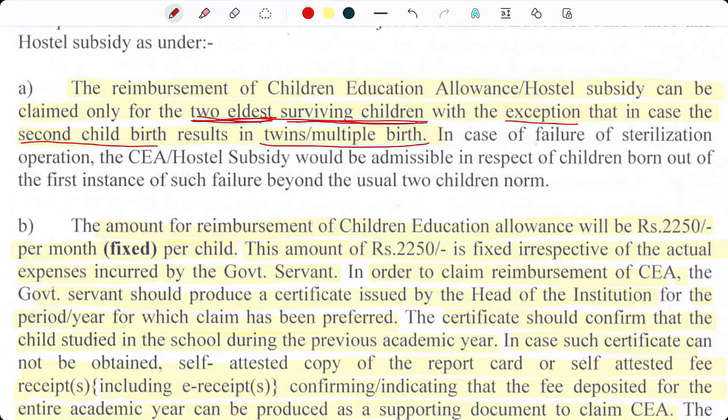Also, there is one more exception, that is, in case of failure of sterilization operation, the CEA or hostel subsidy would be admissible in respect of children born out of first instance of such failure beyond the usual two children norm. So it will be allowed for the first instance only.